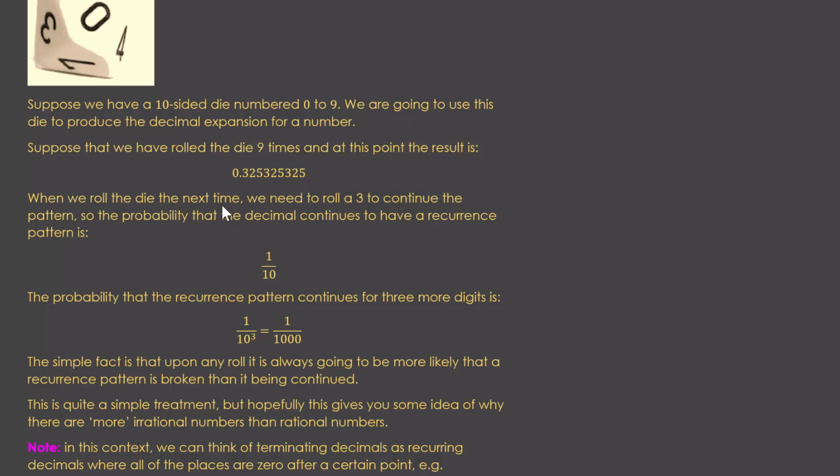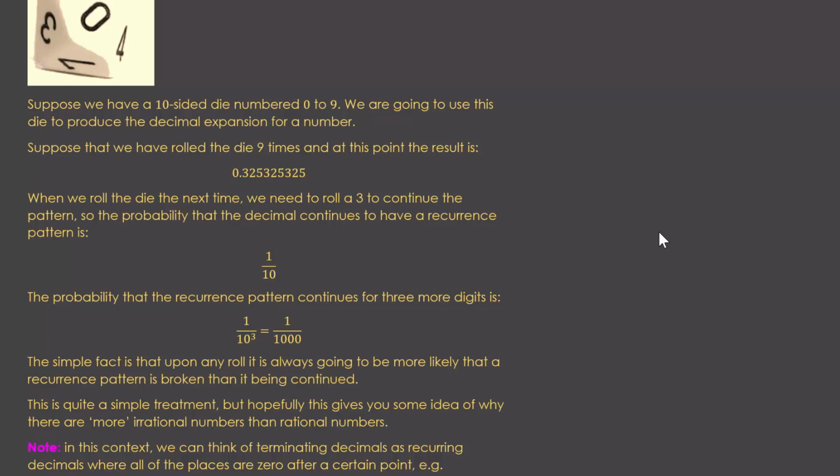When we roll the die the next time, we need to roll a 3 to continue the pattern. So the probability that the decimal continues to have a recurrence pattern is 1/10. The probability that the recurrence pattern continues 3 more digits is going to be 1 over 10 cubed, which is 1 in 1,000. In other words, that's producing the next 325, because to produce the 3 is 1/10, then to produce the 2 is 1/10, then to produce the 5 is 1/10, and that's going to continue for the next 325, the next 325 after that, and so on.